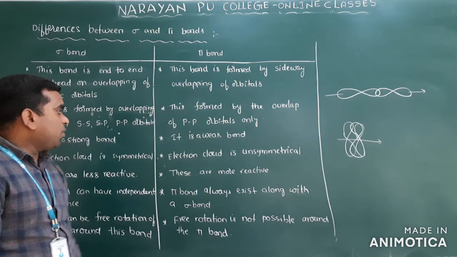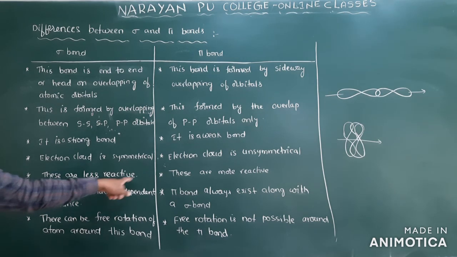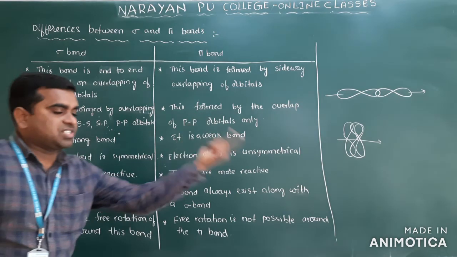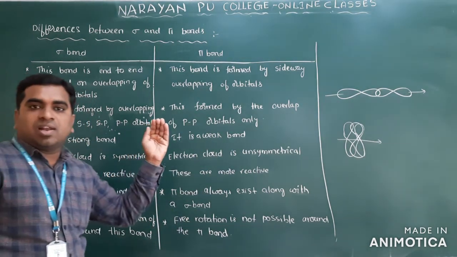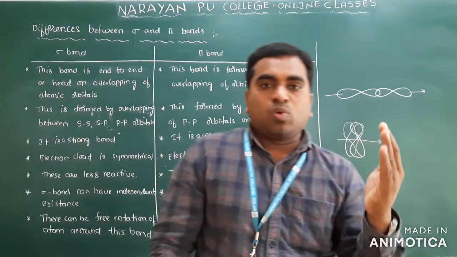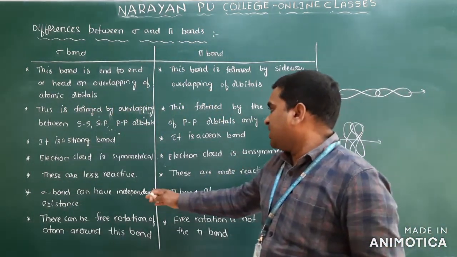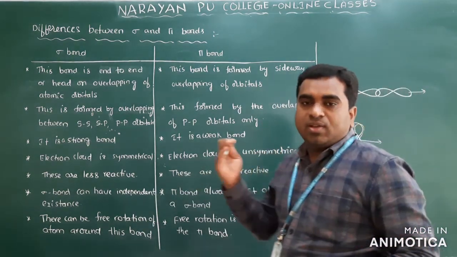So the sigma bond is a strong bond, as I mentioned just now, and the pi bond is a weak bond. That's why the sigma bond is less reactive, and the pi bond, being weak, is involved in reactions very fast compared to the sigma bond. The electron cloud of a sigma bond is symmetrical across the internuclear axis. Clear? But in the pi bond, it is not symmetrical; it is unsymmetrical along the axis.